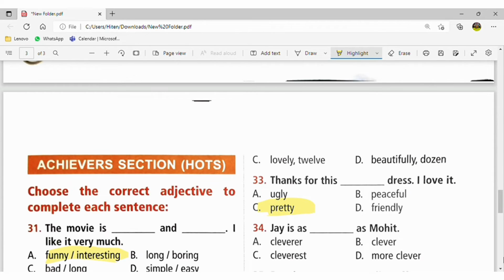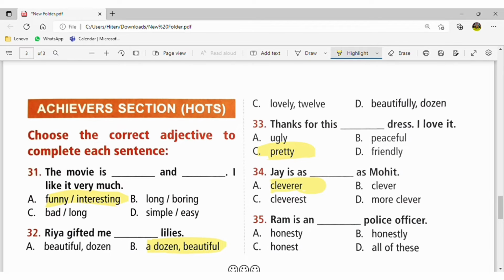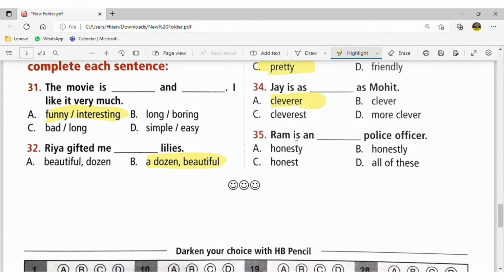Jay is as clever as Mohit, because here two people are involved in a comparison. And Ram is an honest police officer. Okay.